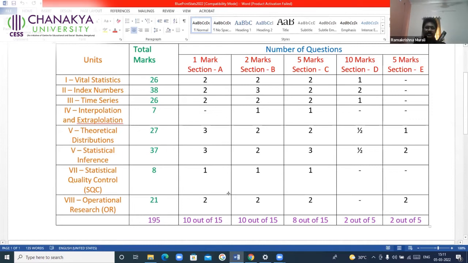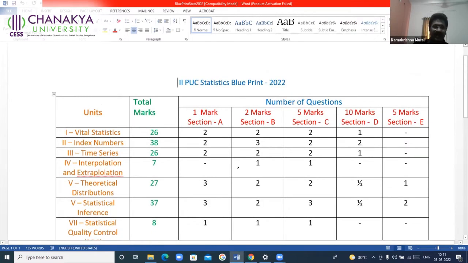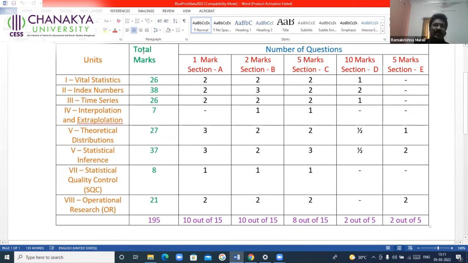Now, the aim of second PUC students, the dream of any second PU student, particularly in the practical papers like mathematics, accountancy, and statistics, is to score 100 on 100. Many students would ask, sir, is it easy to score 100 on 100 or is it difficult? For this particular academic year, I'll tell you, it is not at all difficult to score 100. What you have to understand is the basic fact that you are not scoring 100 on 100. Keep that in mind. Look into this, the mark with the green color.